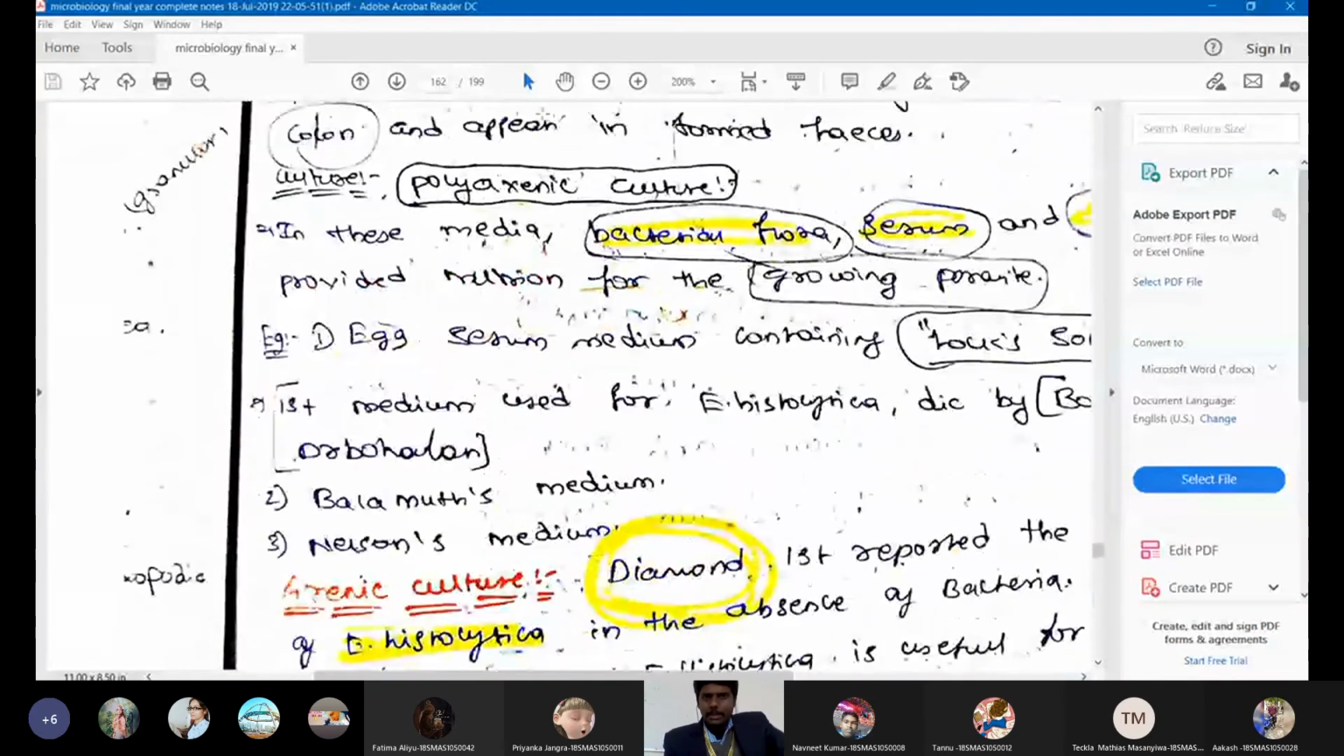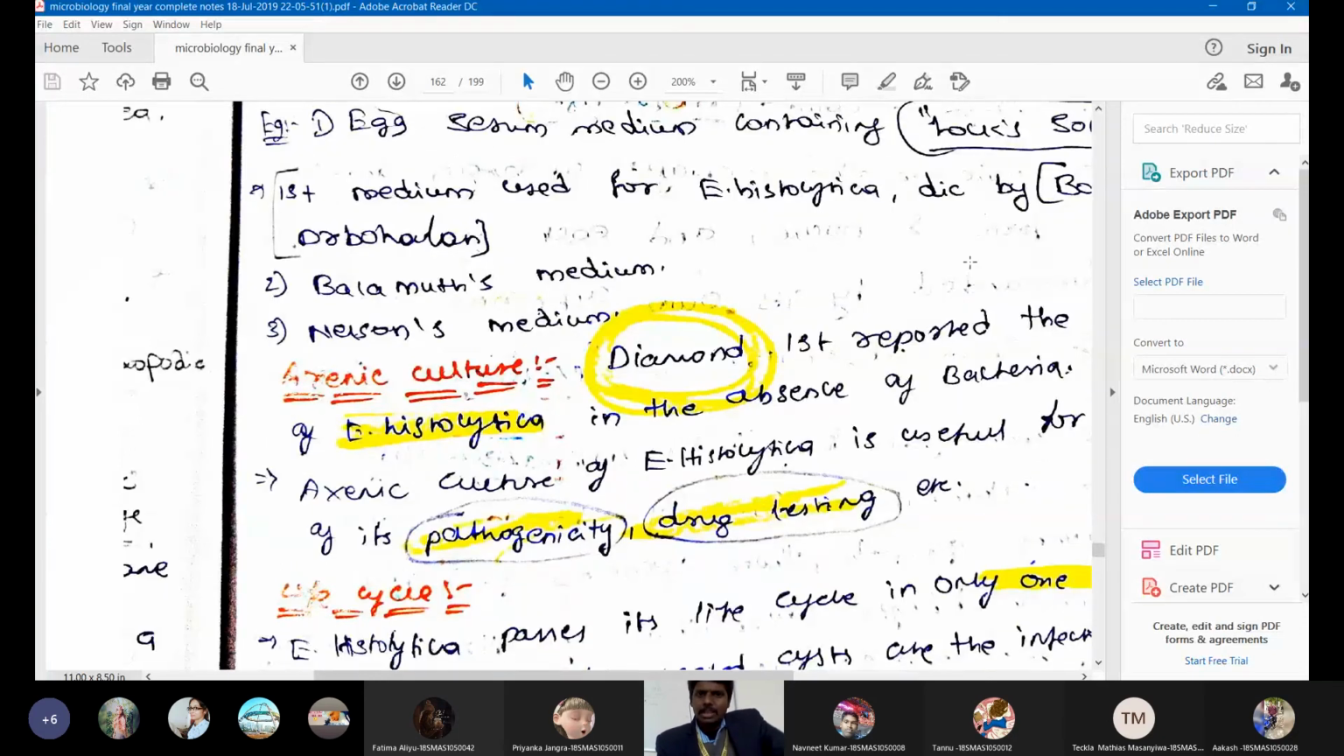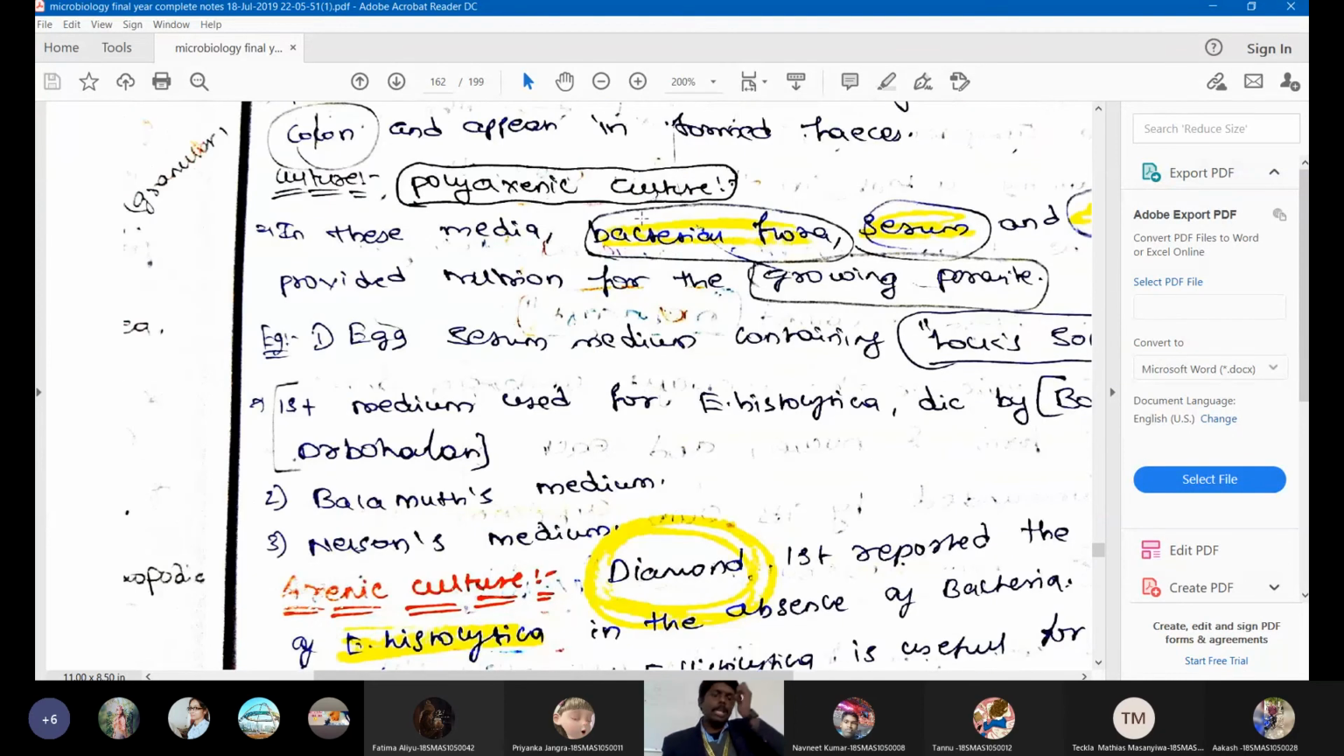As I said, we have 2 types of culture media. One is polyxenic culture media and the other one is diamond media. Since the scientist's name is Diamond, that is why it is called diamond media. Let us see what polyxenic culture media is. This media contains bacteria, serum and bacterial flora, because our Entamoeba histolytica likes bacteria a lot. So we will add bacteria and human serum. Egg serum will also be added, and this egg serum is also called LES solution.